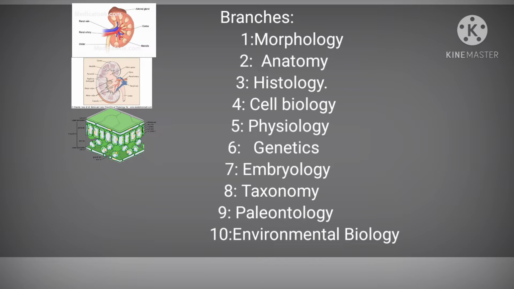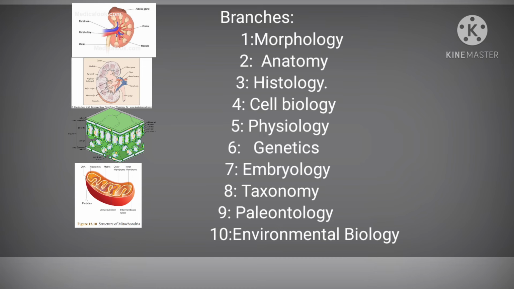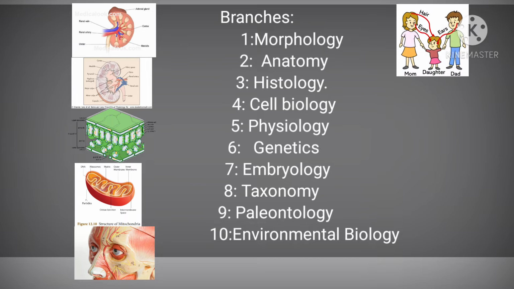Fourth one, cell biology, that deals with the structure of cell organelles and their function, if we study the mitochondria present in the cell. Fifth one, physiology. This branch deals with the study of function of different parts of living organisms, that is, it studies the way the cell works and interacts. Sixth one, genetics. This branch deals with the study of genes and their role in inheritance, if we study the hair color transmitted from mother to daughter.